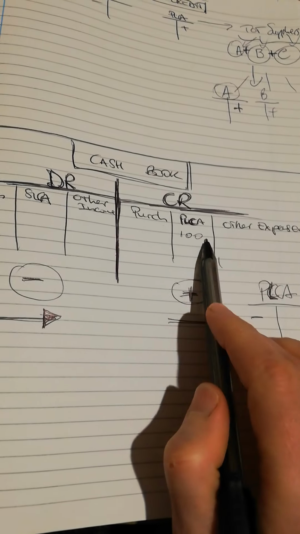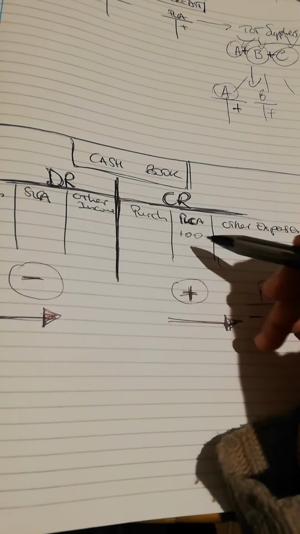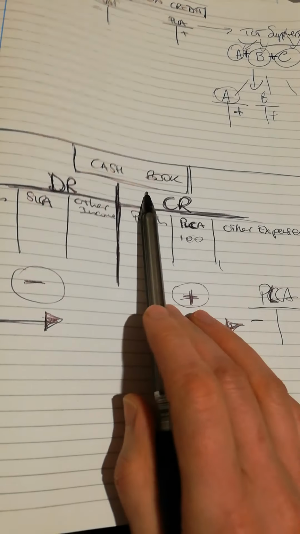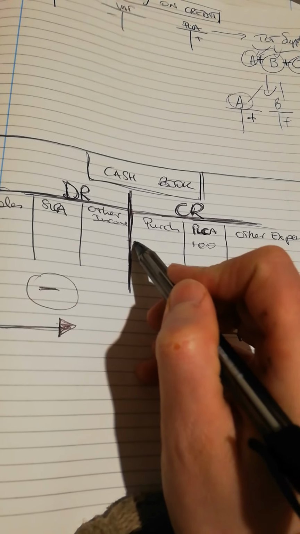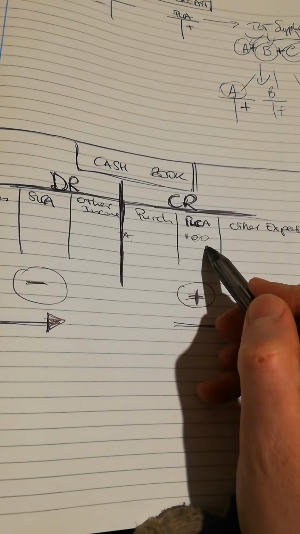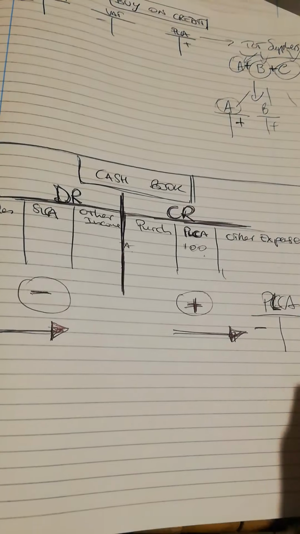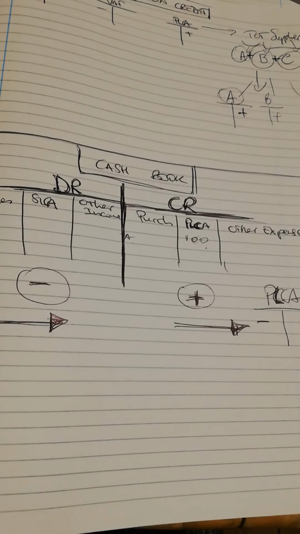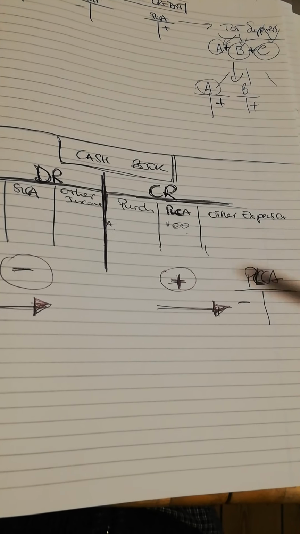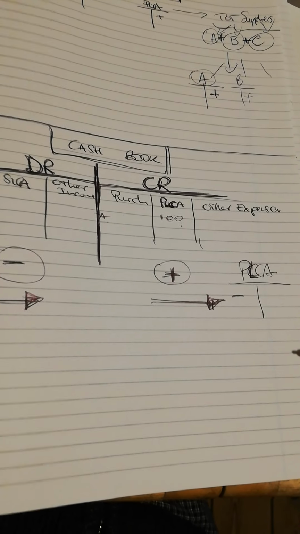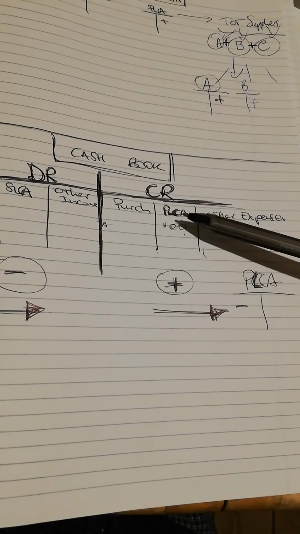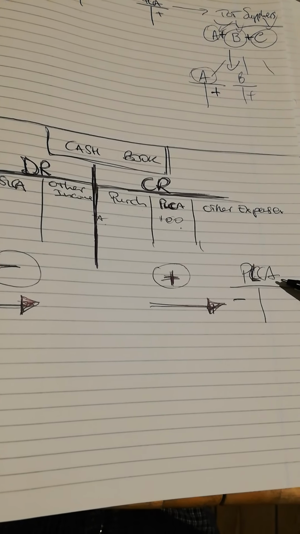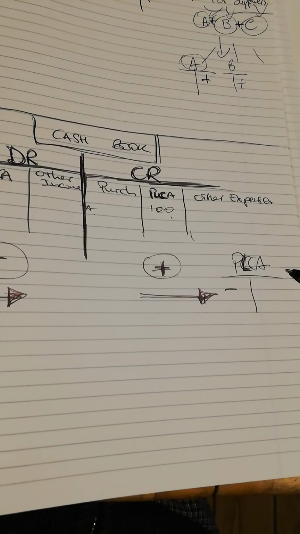Let's say we pay £100 to supplier A, and we record this in the cash book. We will have supplier A, and we made a payment of £100. Now, because we need to do double entry bookkeeping so that we have accurate entries, we need to record this balance also in the purchase ledger control account.